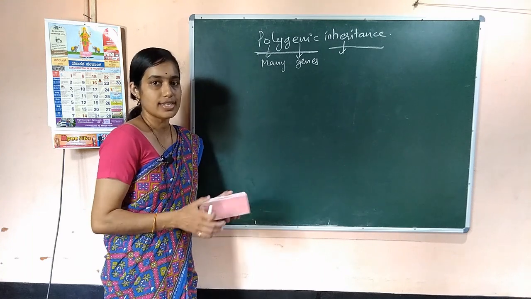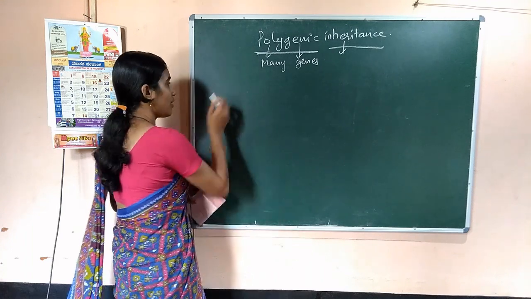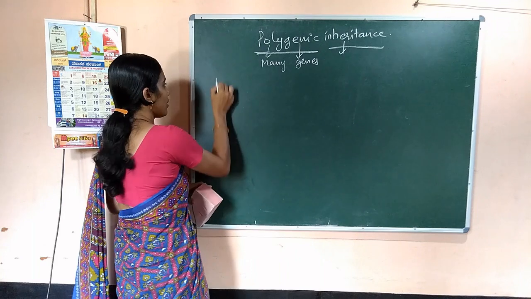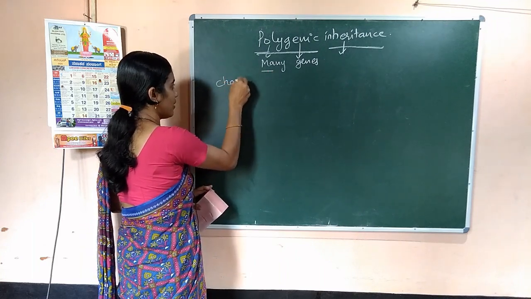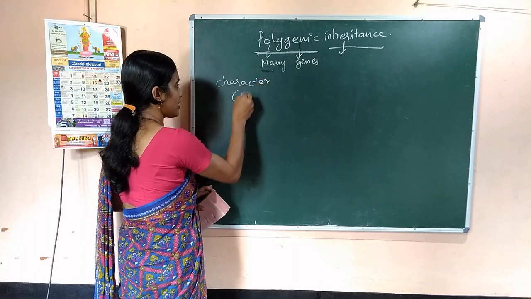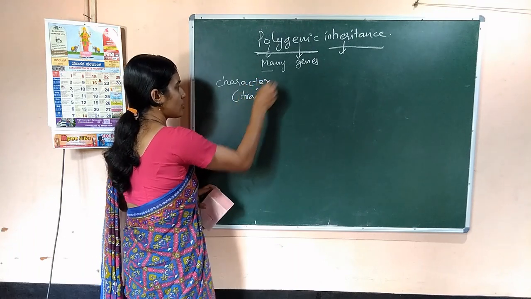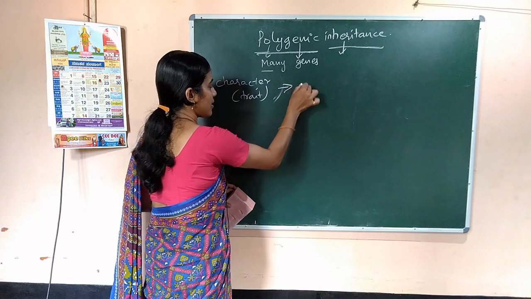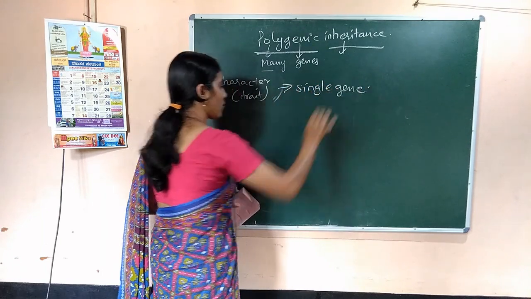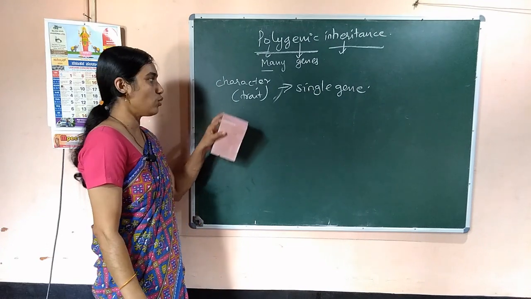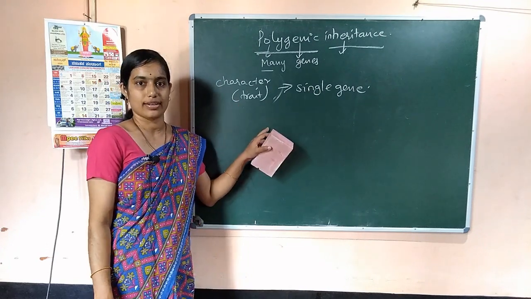Usually, according to Mendel, a trait is controlled by a single gene, one gene one character.